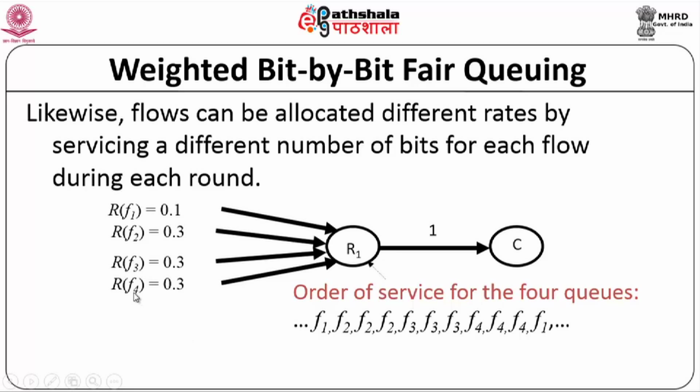So if you look at this example, if I transmit 1 bit from f1, I would transmit 3 bits from f2, because this has 3 times the weight. Similarly, f3 also I will transmit 3 bits, f4 also 3 bits, then I will go back to transmitting 1 bit from f1. So this will give me a weighted fair queuing mechanism.